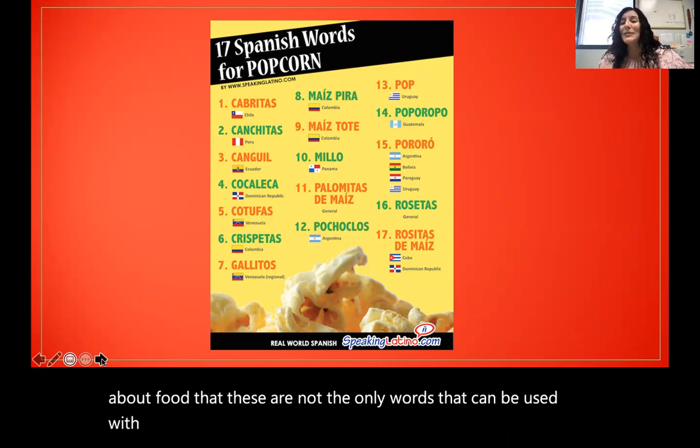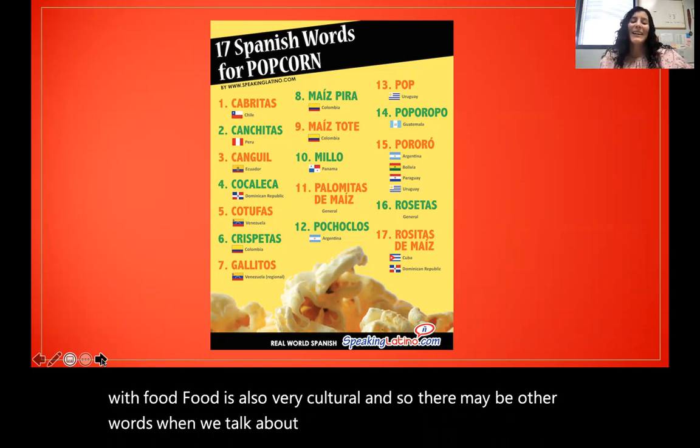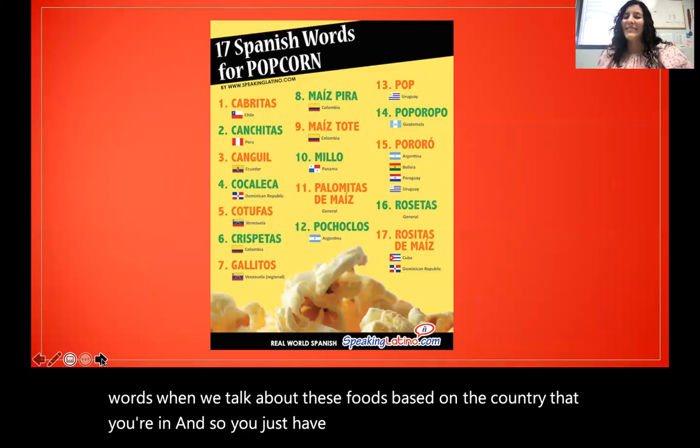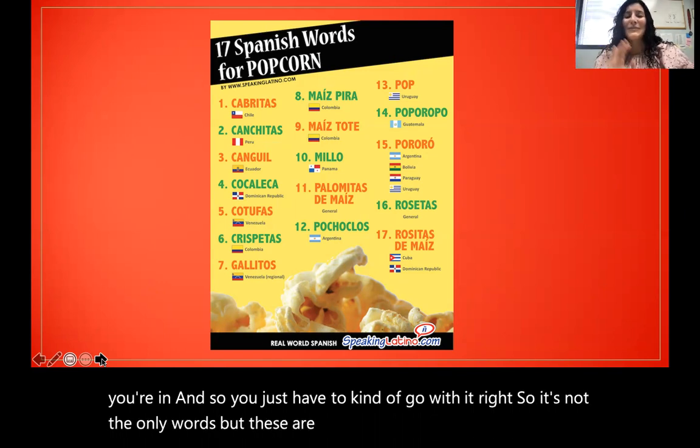Food is also very cultural. And so there may be other words when we talk about these foods based on the country that you're in. So you just have to kind of go with it. These are not the only words, but these are some words that are used in relationship to foods.